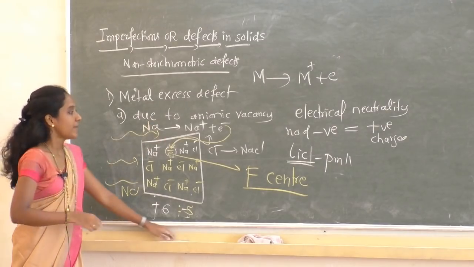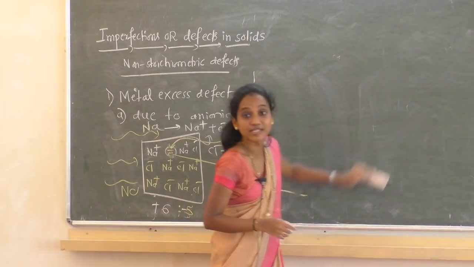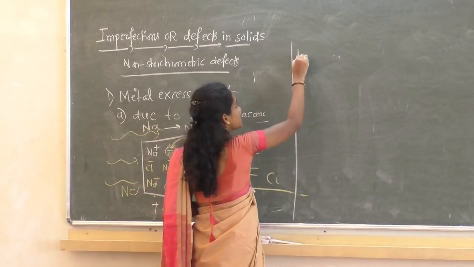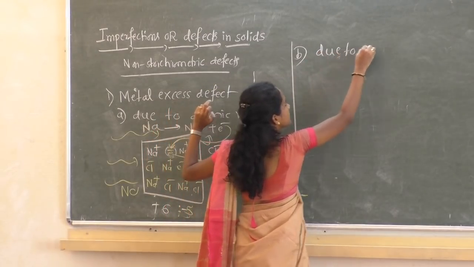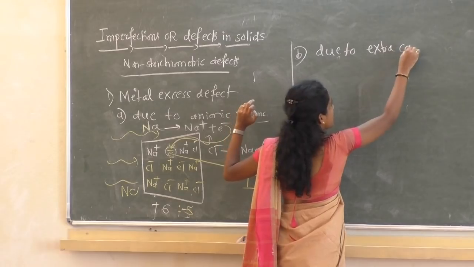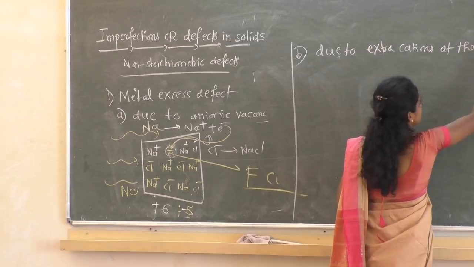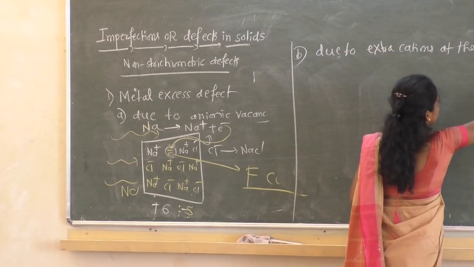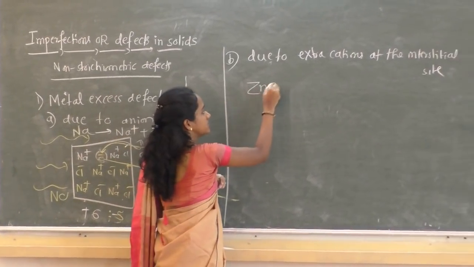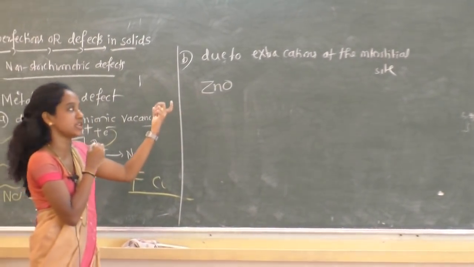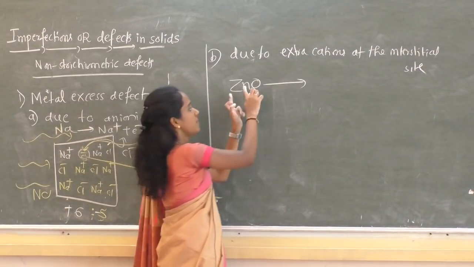Now what is the second type? Metal excess due to extra cations at the interstitial site. One more type under metal excess only, that is due to extra cations at the interstitial site. Take zinc oxide. It is a white colored solid at room temperature, and as the temperature increases, it loses its oxygen.